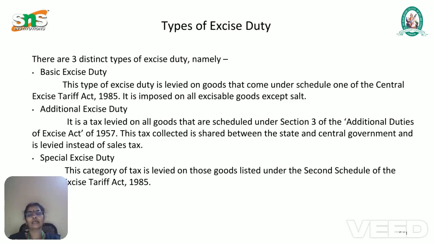Clear? Then next we move to the types of excise duty. What are the types of excise duty? We have three categories. The first one is basic excise duty. This type of excise duty is levied on goods that come under the schedule, the list of the Excise Tariff Act of 1985. It is imposed on all excisable goods except salt.